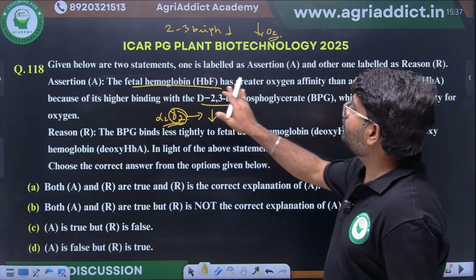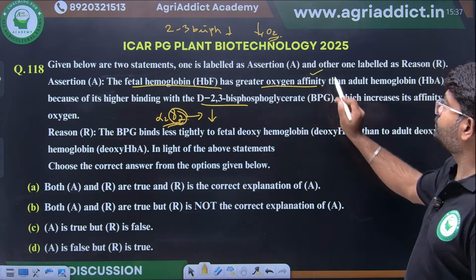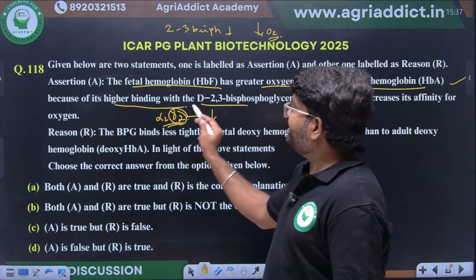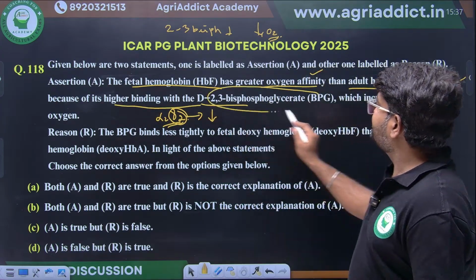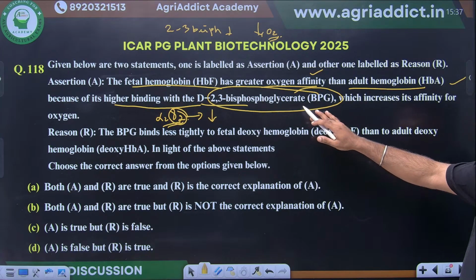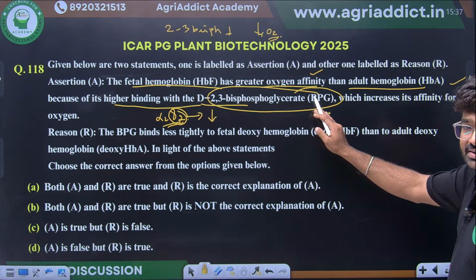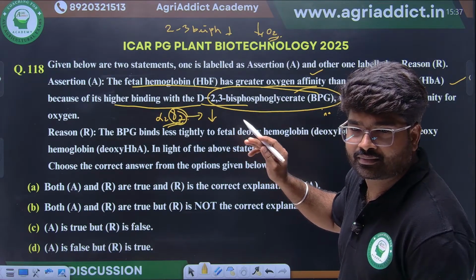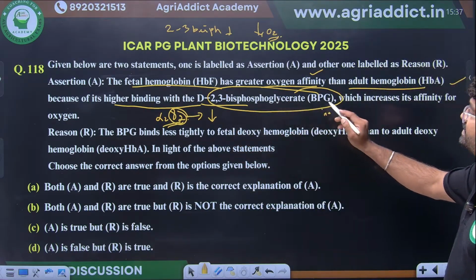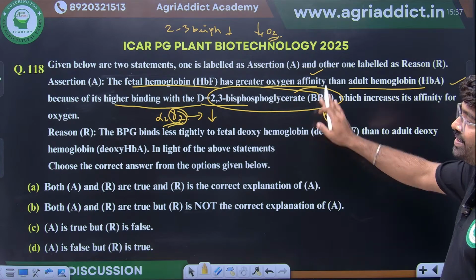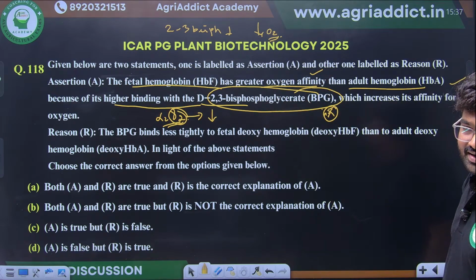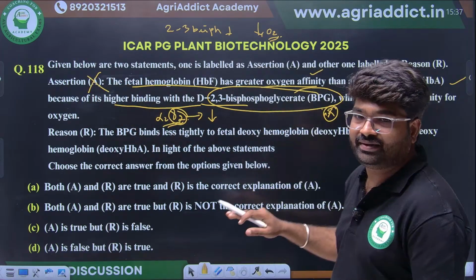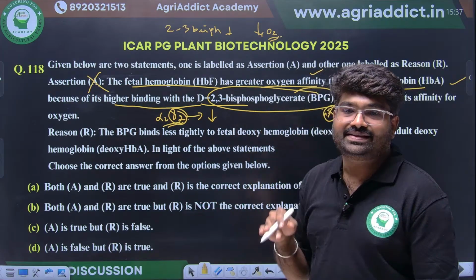The assertion says fetal hemoglobin has greater oxygen affinity than adult hemoglobin. This is true, but they give the reason as its higher binding with 2,3-bisphosphoglycerate. That is a wrong statement, because if 2,3-bisphosphoglycerate binds, that will decrease the affinity.